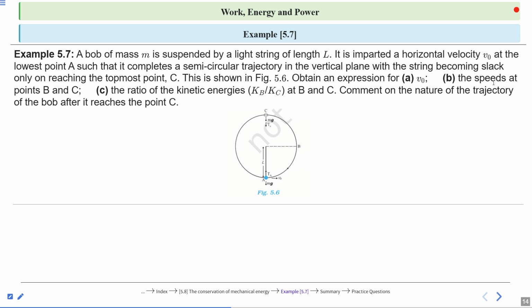Second one is the speed at points B and C. And third one is the ratio of kinetic energy at B and C. Comment on the nature of the trajectory of the bob after it reaches the point C. So there are 3 questions: A, B and C. We will solve each part one by one. You have some time to read this question again. Please read.